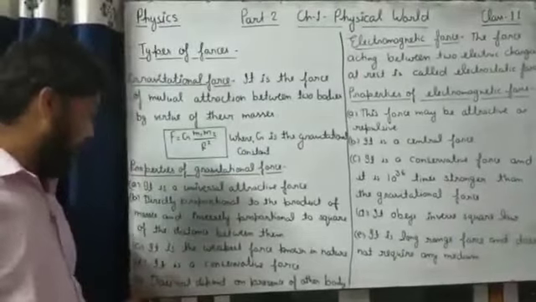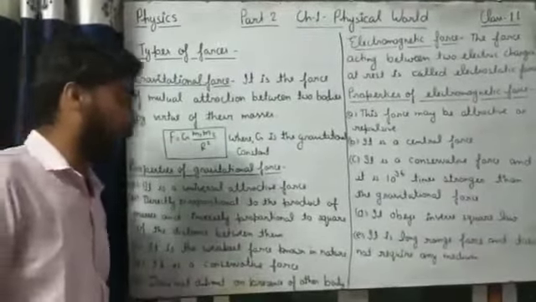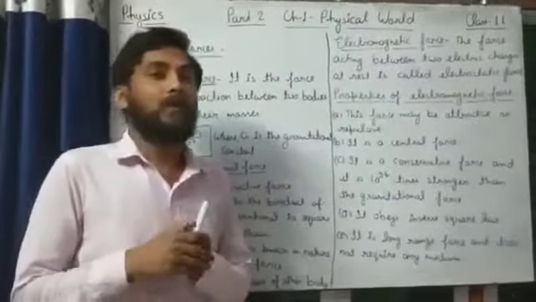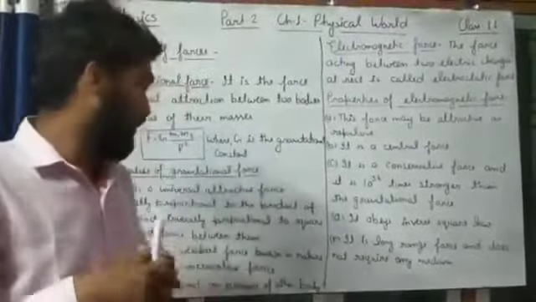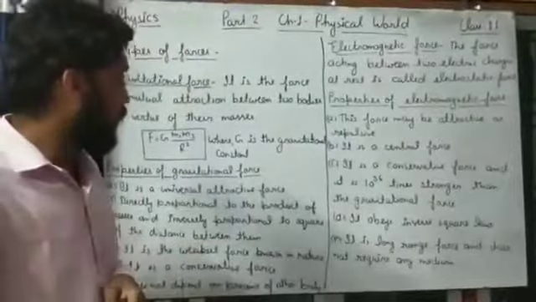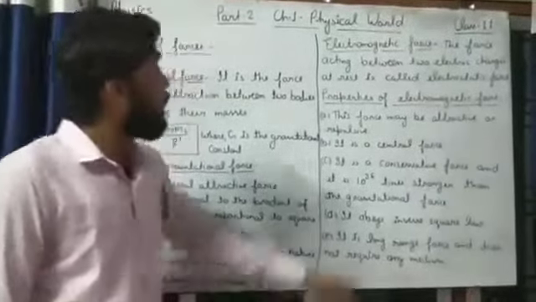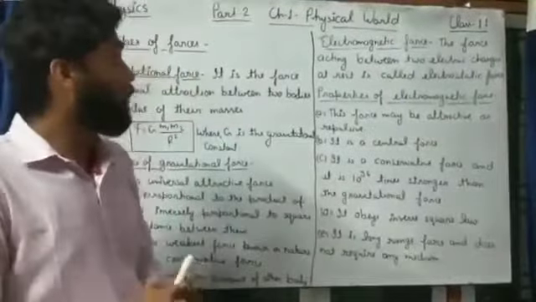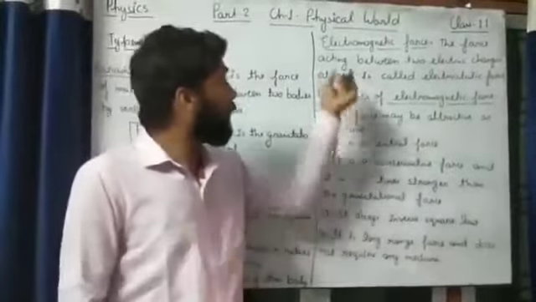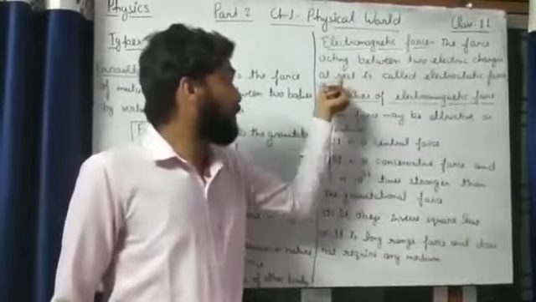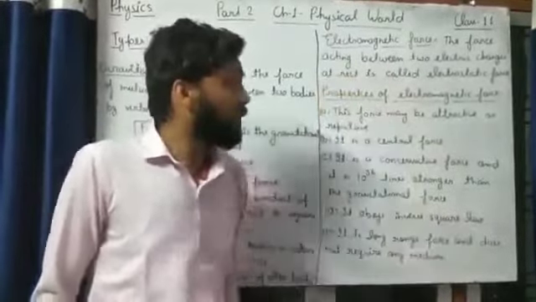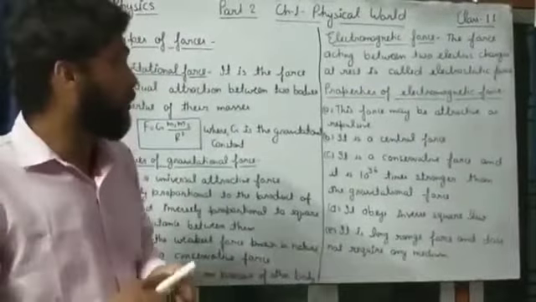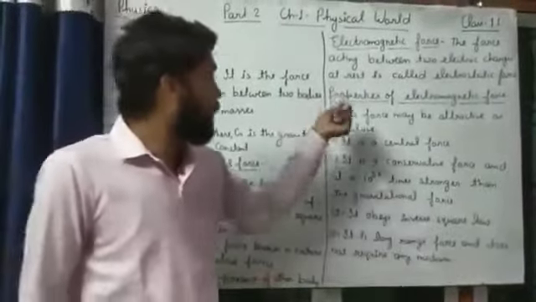Number fifth, does not depend on presence of other bodies. It means if there are two bodies, then the gravitational force will be the same as if there are some other bodies. Now next, electromagnetic force. What is electromagnetic force? The force between two electric charges at rest is called electrostatic force. If there are some charges, they are attractive or repulsive in nature.